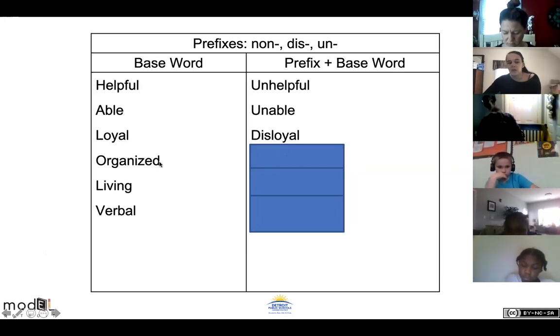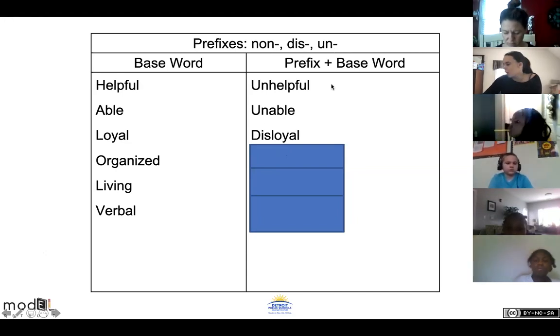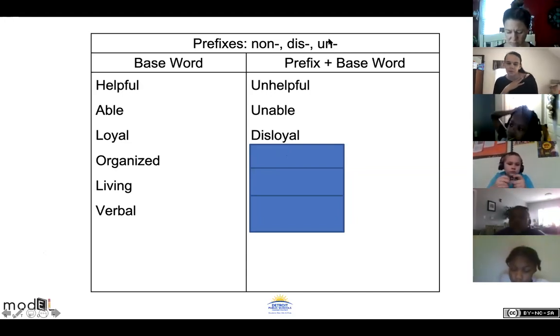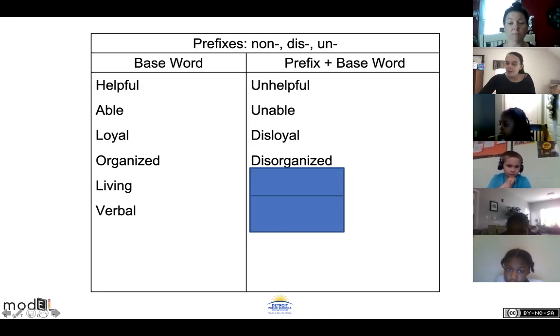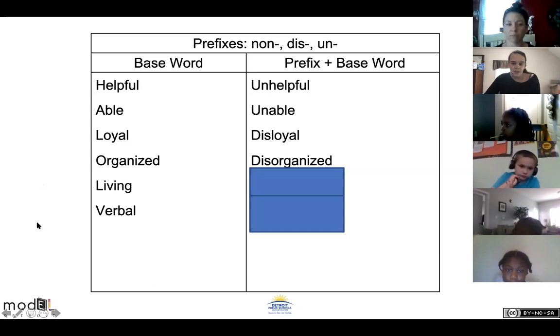Okay, the next word is organized. Would I put non, dis, or un in front of it? Organized. Jamie, what do you think? Disorganized. Briella thinks un. Again, both of those are real words. So we put disorganized, but unorganized is also a wonderful word to use. So a lot of these you can do multiple different ways. You can make different words out of them.